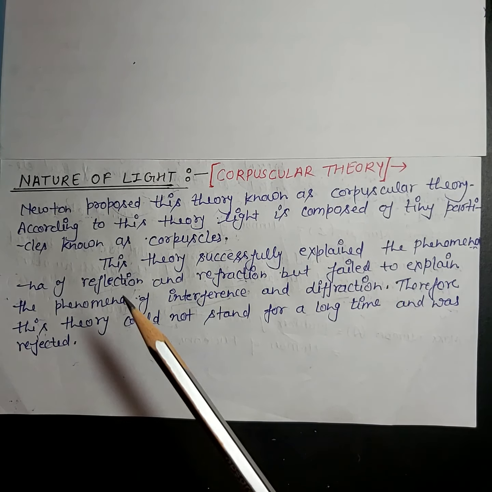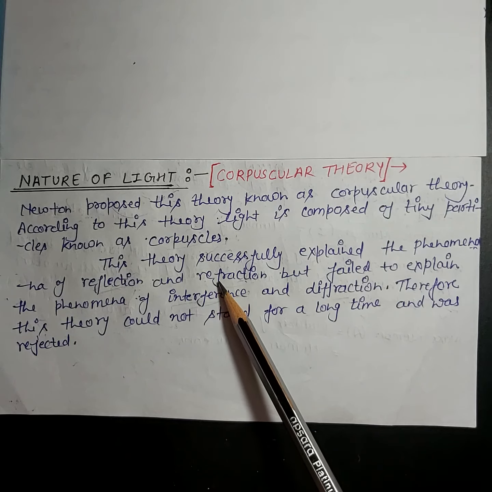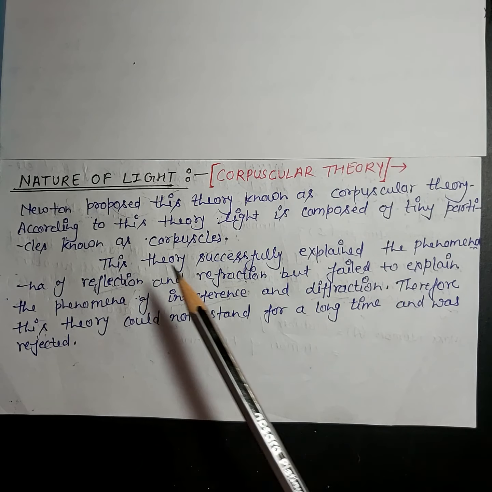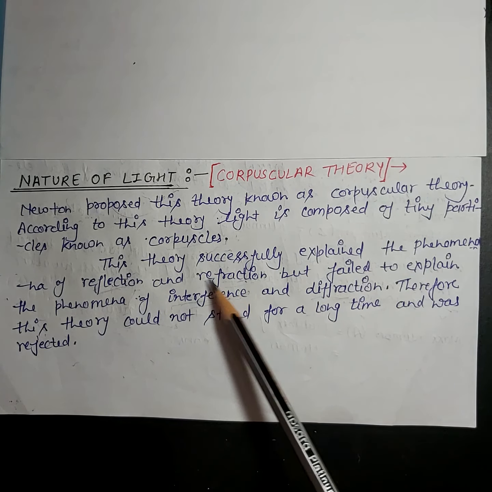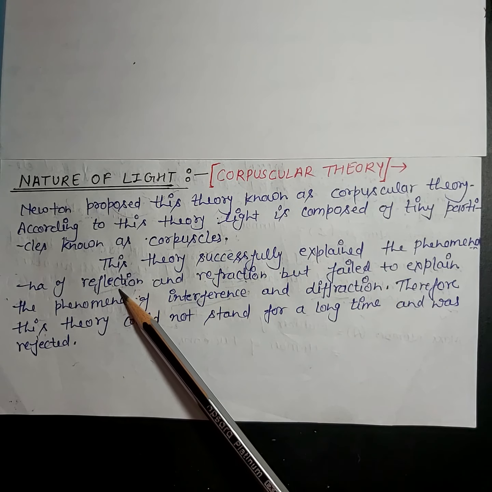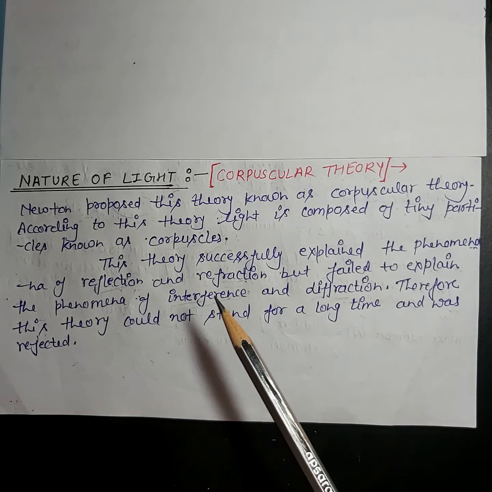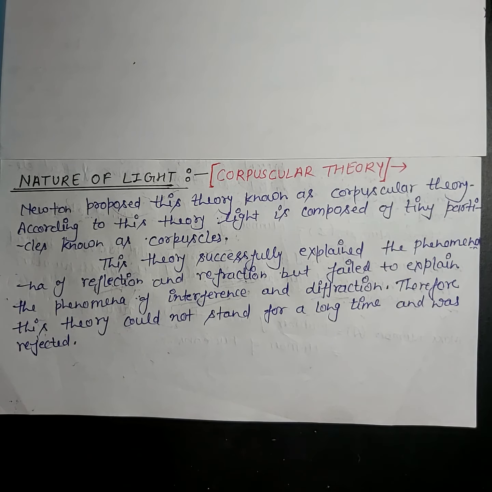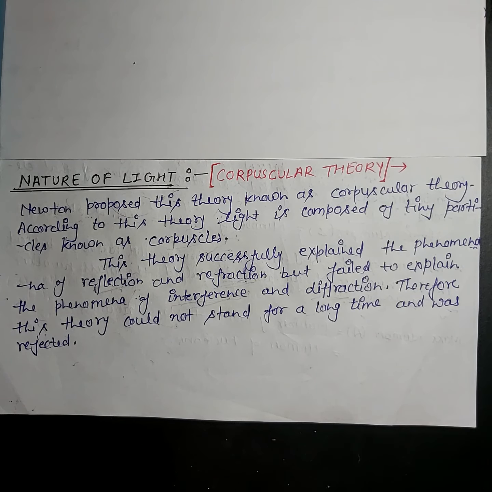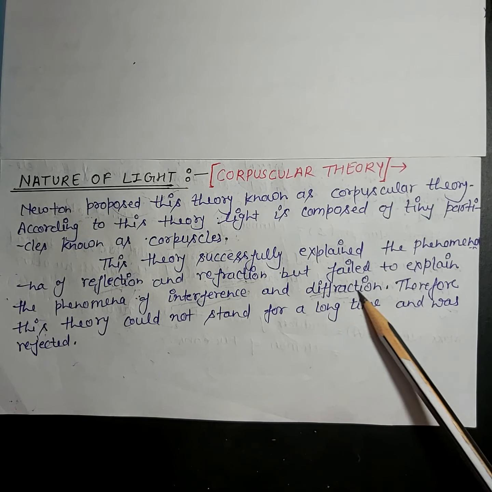Now, talk about the properties of light: reflection and refraction, interference and diffraction. You must know about reflection and refraction, because you have studied this in 10th. So reflection, what is reflection? It is the bouncing back of light when the surface is smooth or shiny. What is refraction? Refraction is the bending of light when light enters from one medium to another. What is interference? Interference is a process in which two or more light waves combine to reinforce or cancel each other. And what is diffraction?